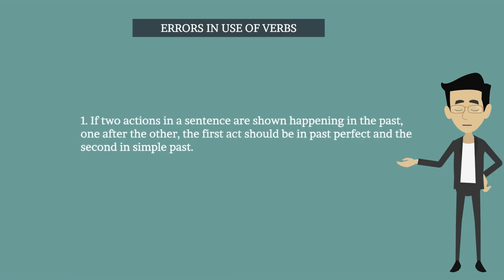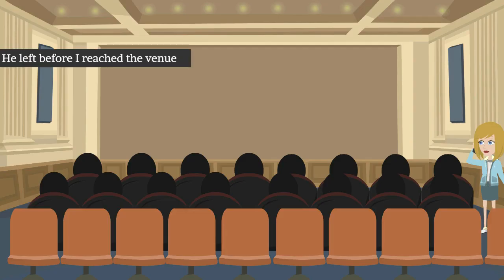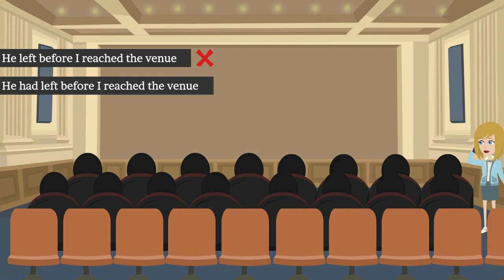First one. If two actions in a sentence are shown happening in the past, one after the other, the first act should be in past perfect and the second in simple past. Let's see the example. He left before I reached the venue. This is incorrect. He had left before I reached the venue. This is correct. Second one.